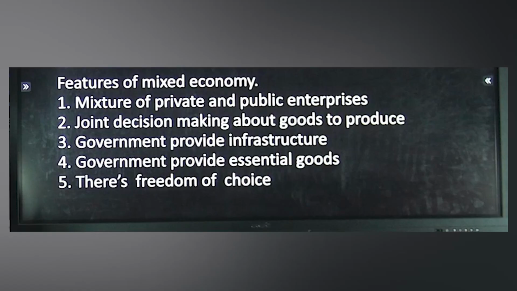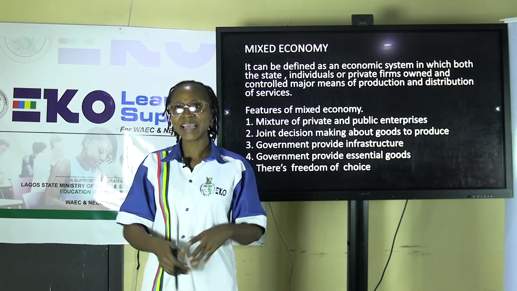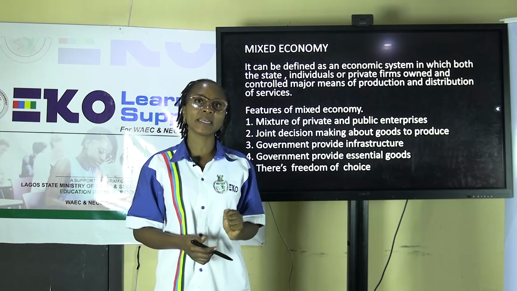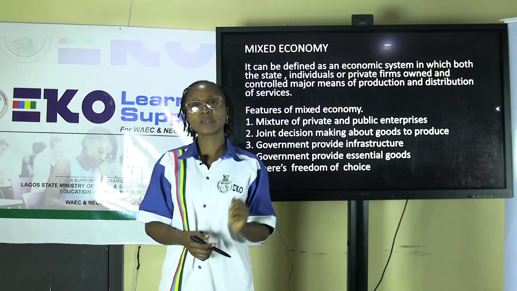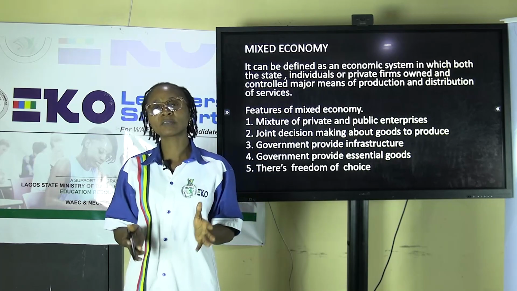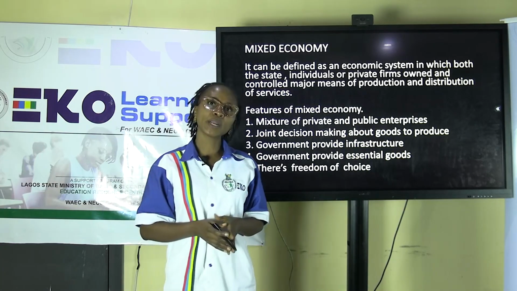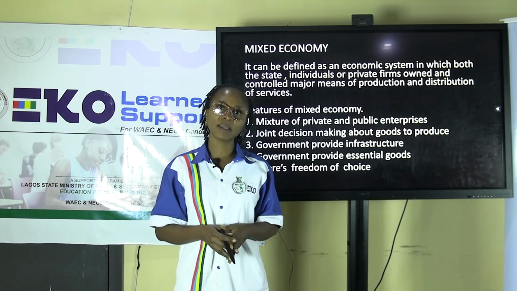and services. Number 2, joint decision making about goods to produce, meaning what to produce, that is the major goods to produce in the society. The major decisions are being determined by both the governments and the individuals involved in the production and distribution of goods and services.